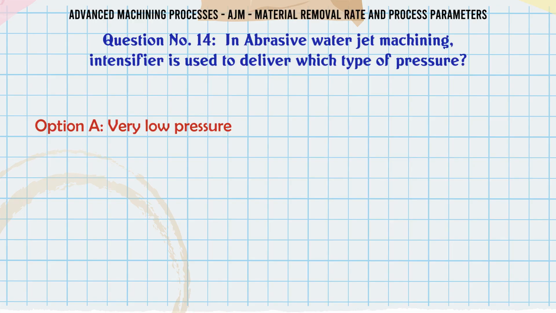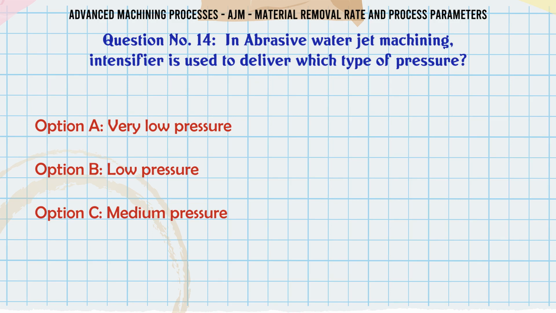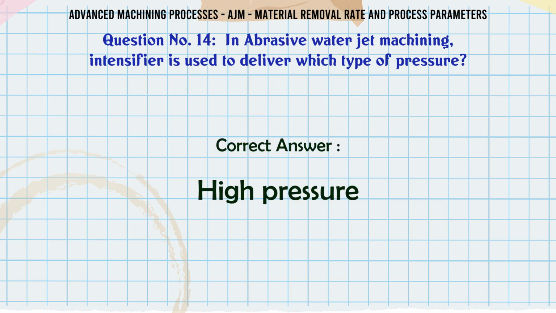In abrasive water jet machining, intensifier is used to deliver which type of pressure? A very low pressure, B low pressure, C medium pressure, D high pressure. The correct answer is high pressure.